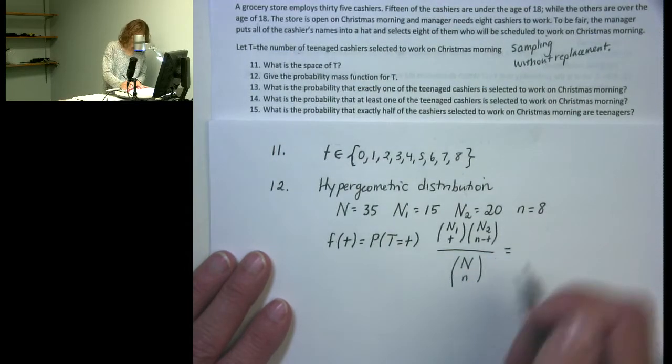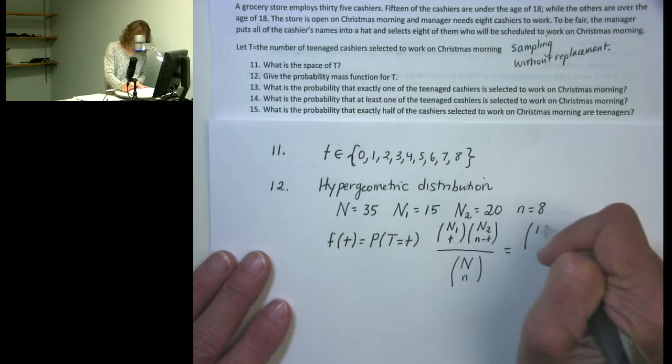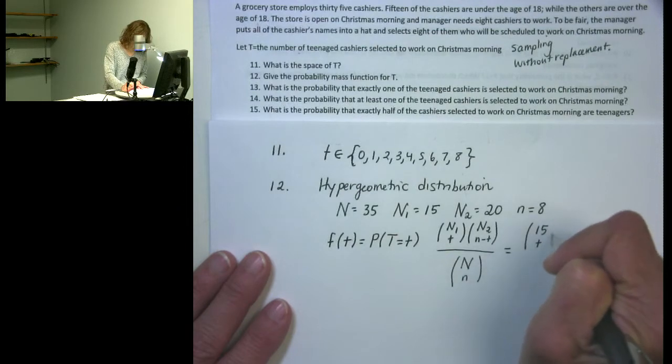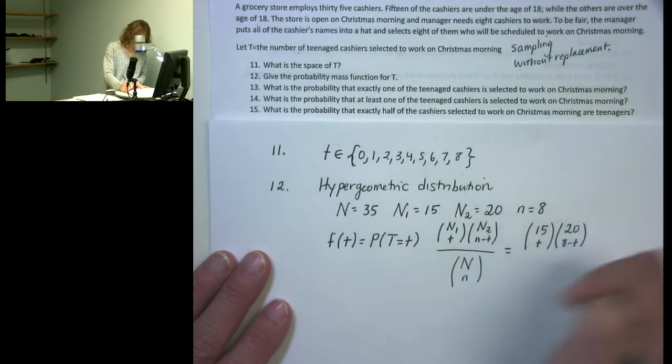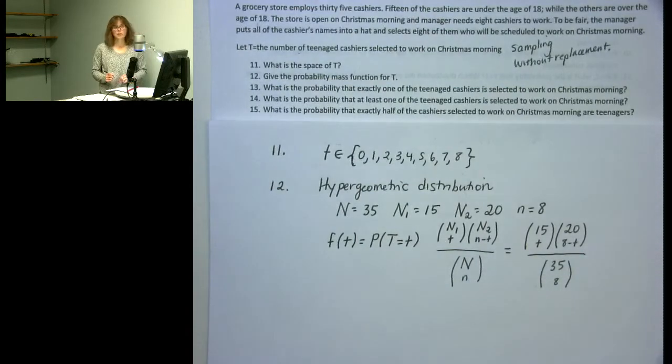So in this situation, that would be 15 choose t, times 20 choose 8 minus t, divided by 35 choose 8. And that's our probability mass function.